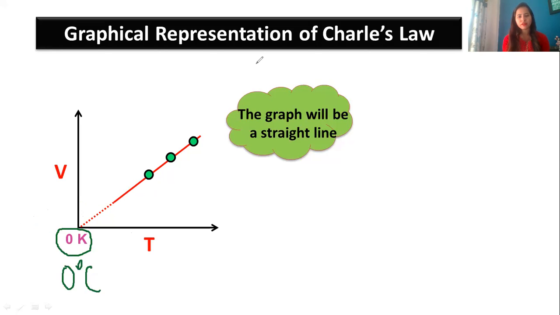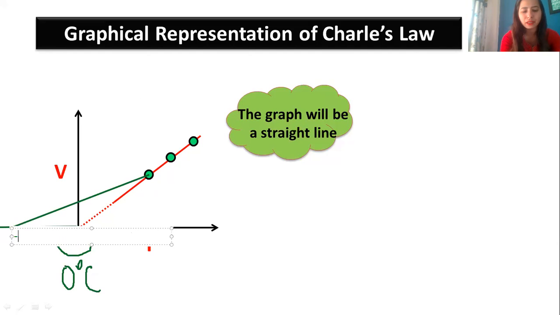So when I'm plotting, this line will go till here, and I can write this point as minus 273 degrees Celsius. And this minus 273 degrees Celsius will be your 0 Kelvin. So your graph touches 0 Kelvin.